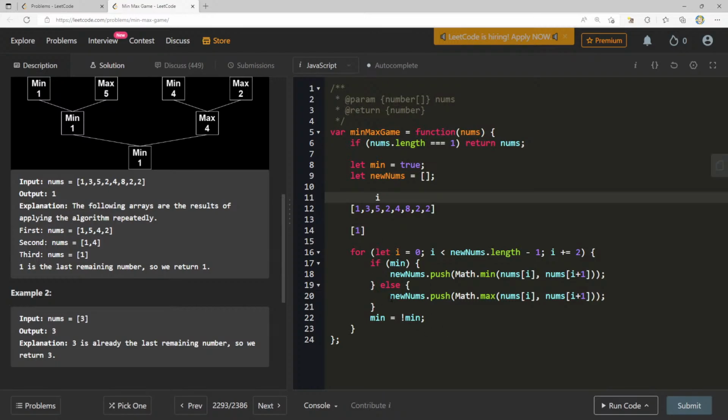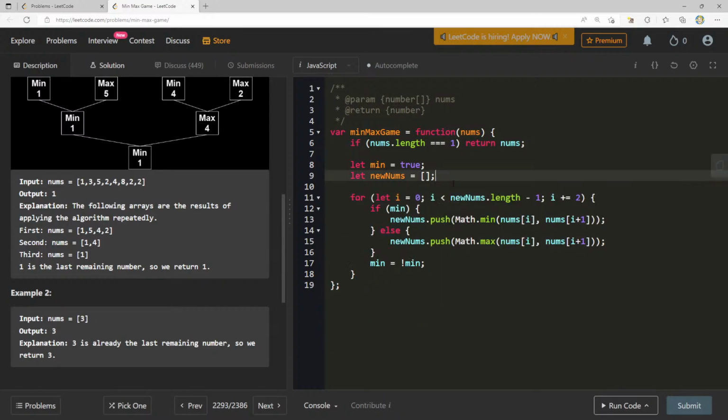And now if min, no, so we do the next one, Math.max, we push the 5, go up by 2, toggle it, it's true again, push the 4, toggle it, it's false again, push the max. Okay, and then at the end we should just return min max game of new nums.